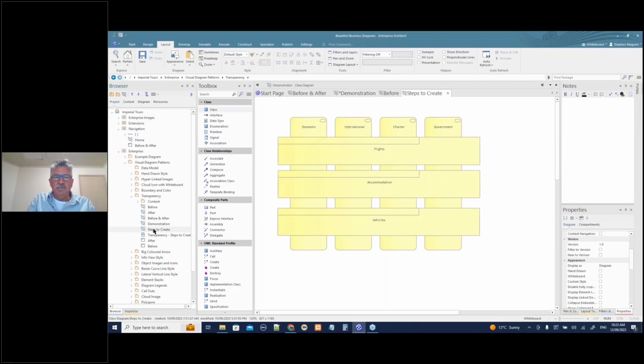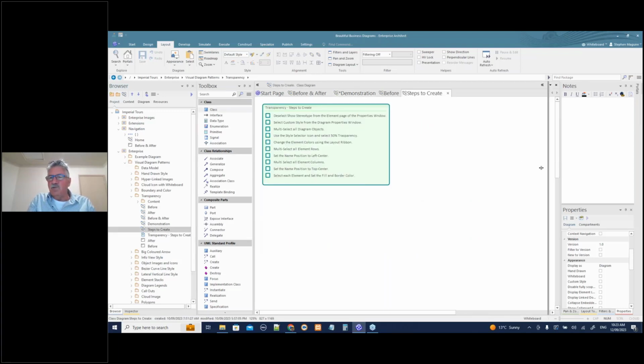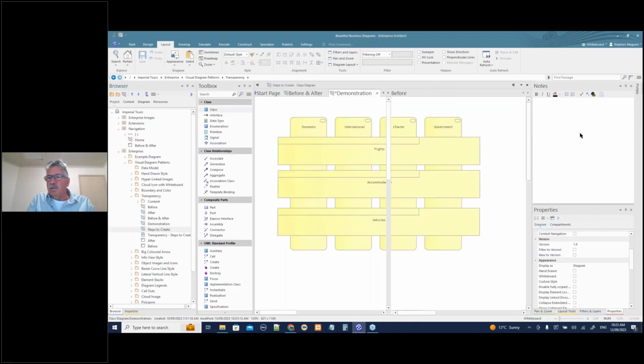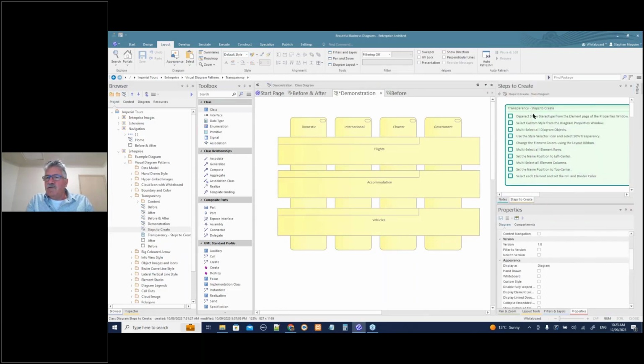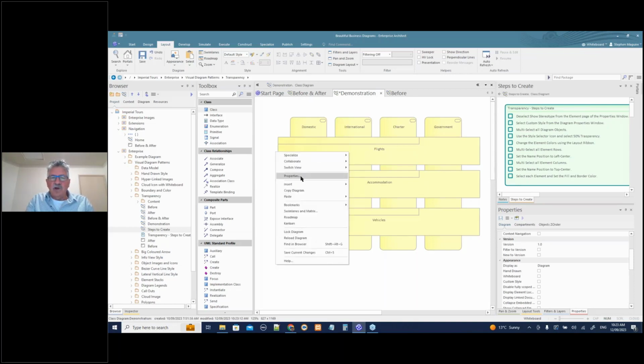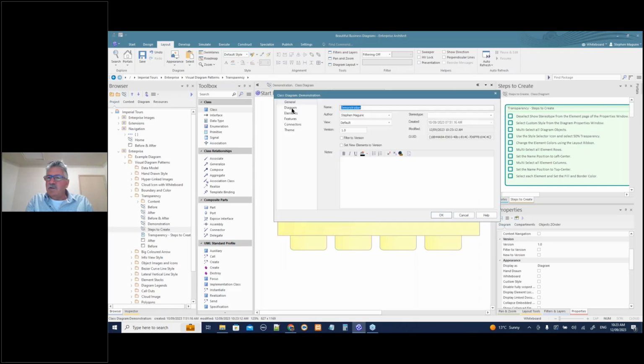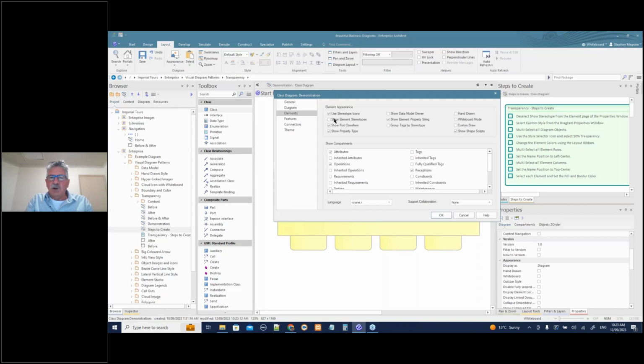So steps to create, let's have a look at those. Again, we drag our diagram over, we put that over here, and let's have a look. Deselect the show stereotype icon from the element page of the properties window. So let's do this first. You'll see the reason for this in a minute, but I'm going to change the properties of this, and it says deselect the stereotype from the element page. So I don't want to show element stereotype.